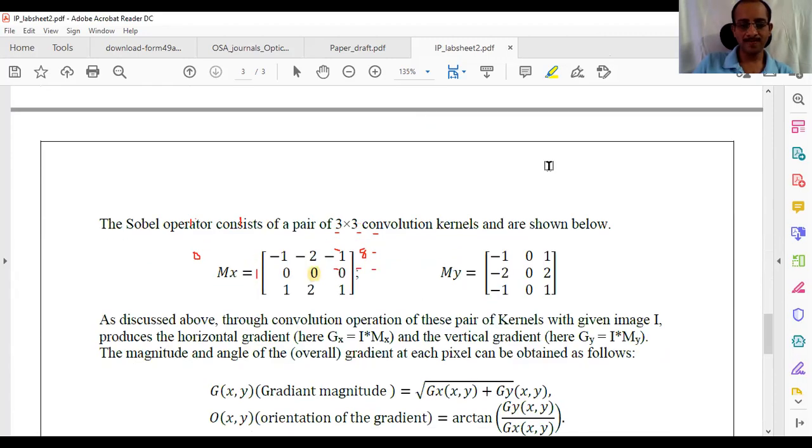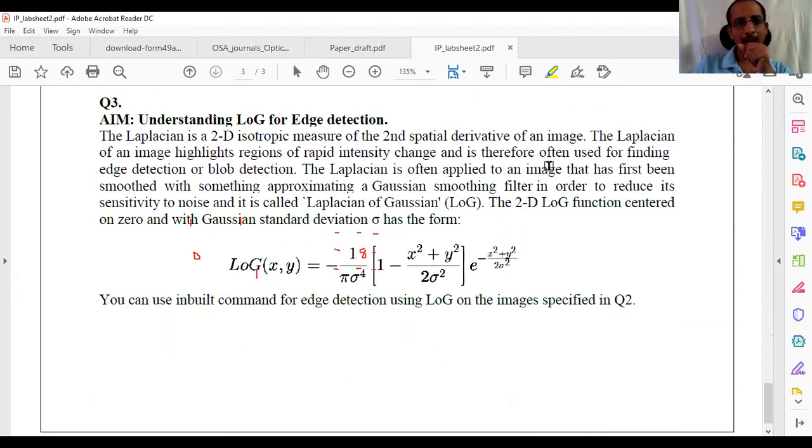That is shown here. See, Laplacian of Gaussian is a second derivative. Okay, so let me erase the things. So Laplacian of Gaussian is a second derivative of Gaussian. If you have a Gaussian and you do the first derivative, what will happen? If the Gaussian is like this, I will just plot. Roughly this is the Gaussian. If you do the first derivative of this Gaussian, what do you think will happen?